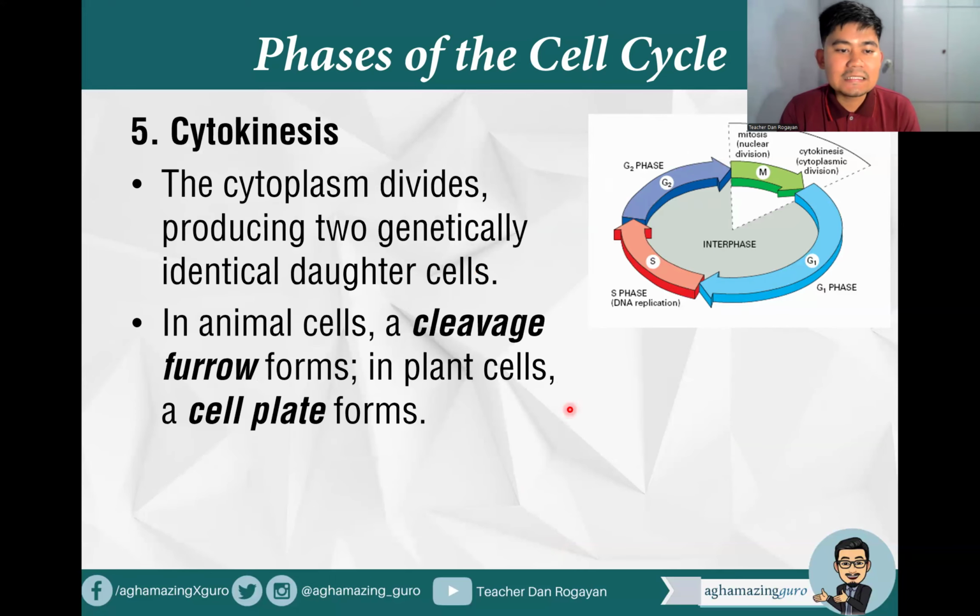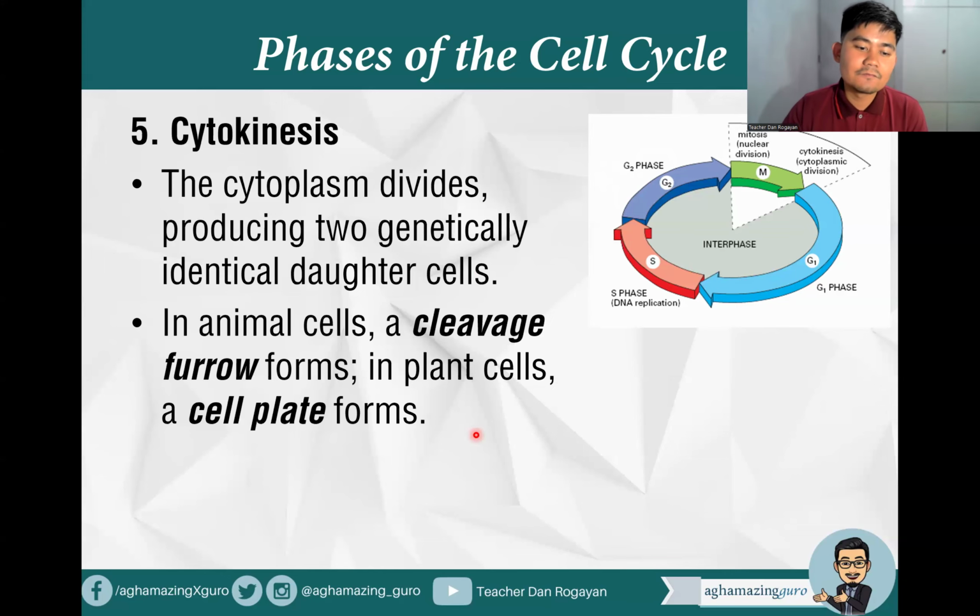Then we have the cytokinesis. The cytoplasm divides, producing two genetically identical diploid daughter cells. So in animal cells, what forms is the cleavage furrow. So the cleavage furrow forms in animal cells, whereas for plant cells, it is a cell plate. So just in case it is asked in the majorship, during the cytokinesis for animal cells, cleavage furrow.